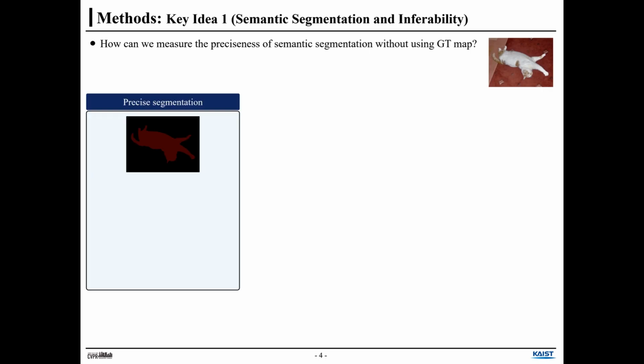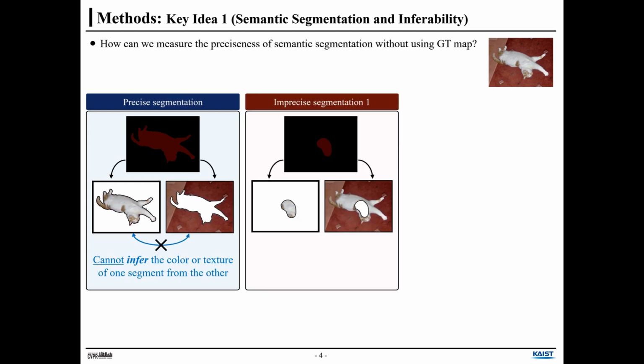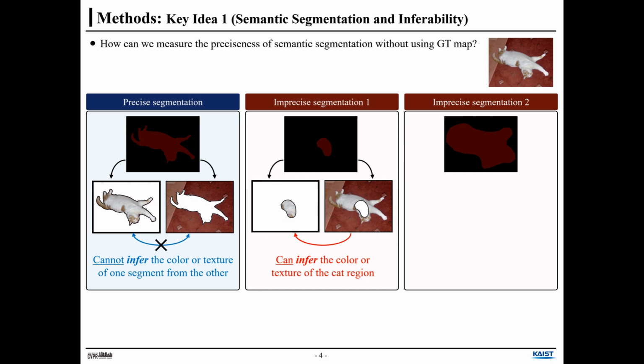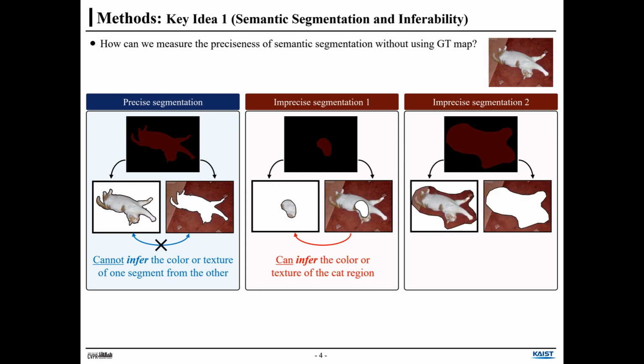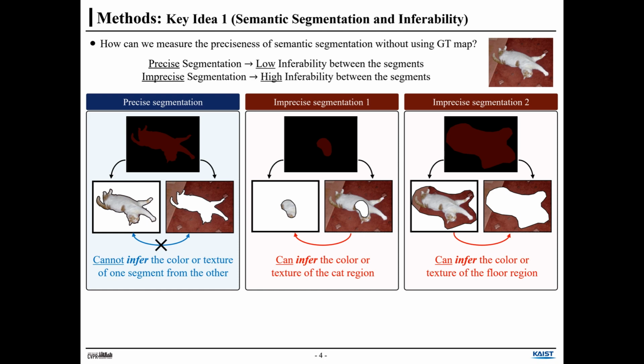The left one is when segmentation for the cat is precise, the middle one is under activation, and the right one is over activation. In the blue case, we cannot infer the color or texture of the other segment since there is no proper information left. However, for the red cases, we can infer the outside region somewhat correctly using the given information. So the inferability between segments can be a measure of the preciseness of the semantic segmentation. For precise segmentation, inferability between the segments is low, and vice versa.